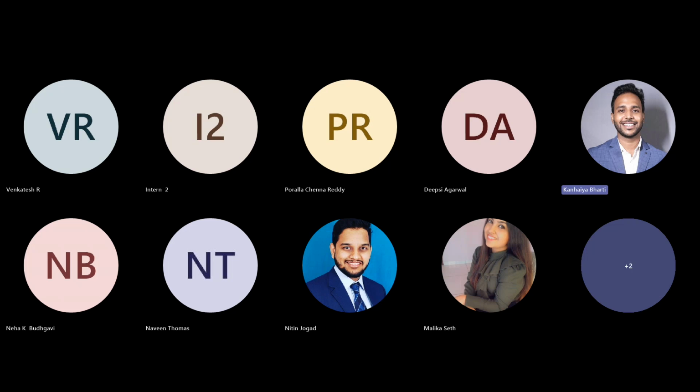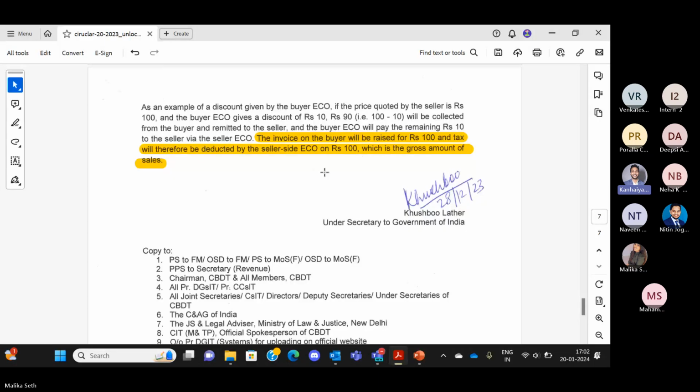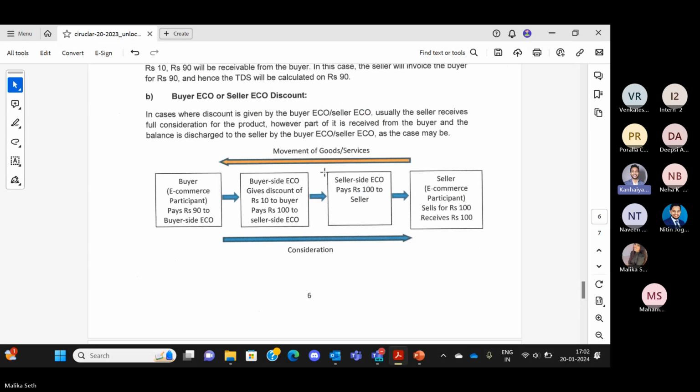Okay, I have one question. Just go to the last question of the circular where you mentioned the discount provided by the buyer. In such a case, when the buyer provides the discount, because the seller is anyway getting 100 rupees, TDS will come on 100 rupees.